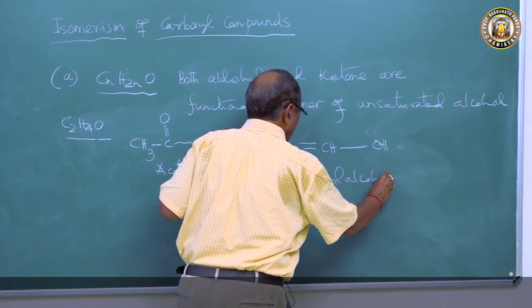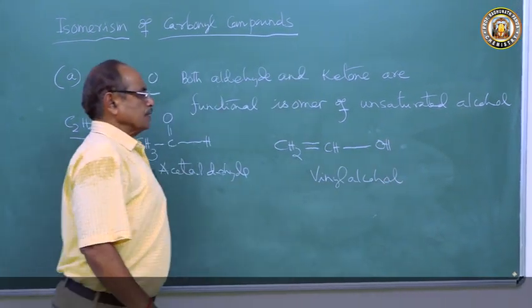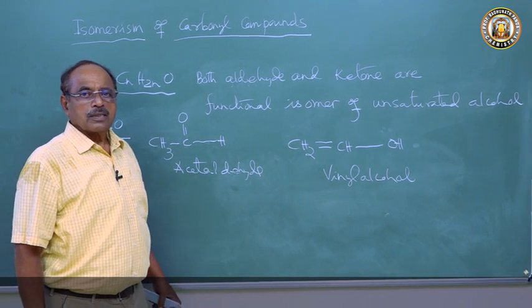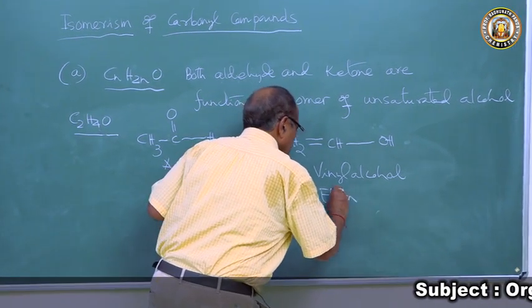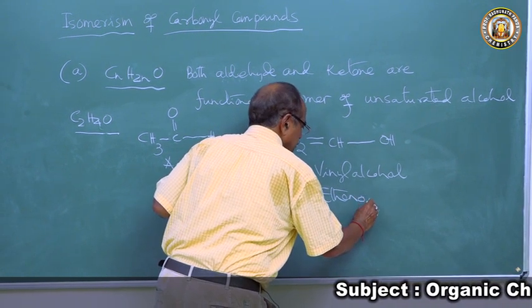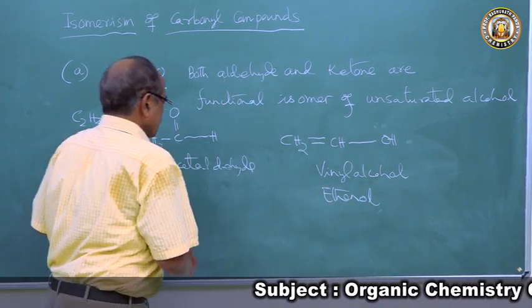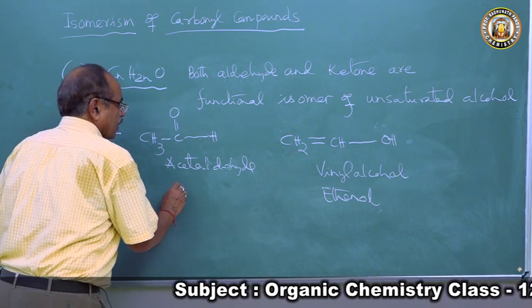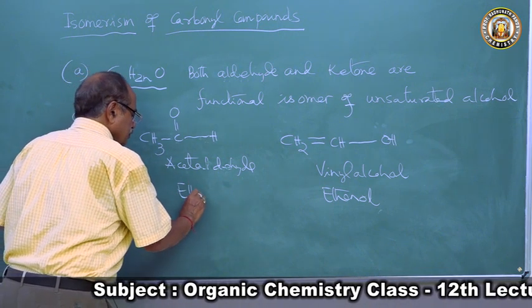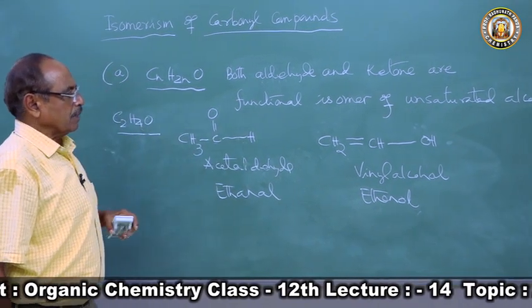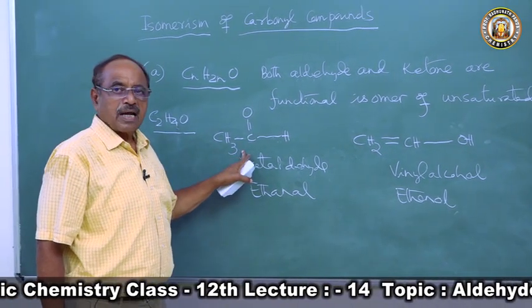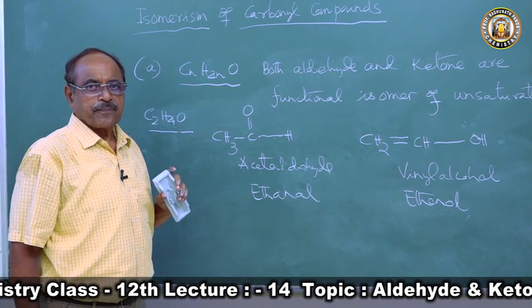Its IUPAC name is ethenol. So vinyl alcohol is a functional isomer of acetaldehyde.